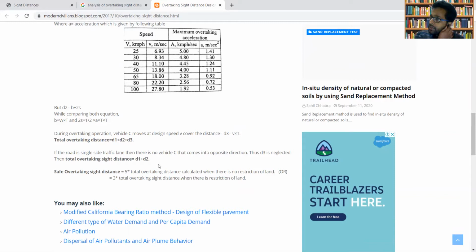In some cases, it may be happening that there is no vehicle coming in the opposite direction, or the traffic is of a single line nature. Vehicular movement is allowed only on one particular lane. So there is no vehicular movement in the opposite direction. So in such a case, D3 can be neglected and overtaking sight distance can be written as D1 plus D2.